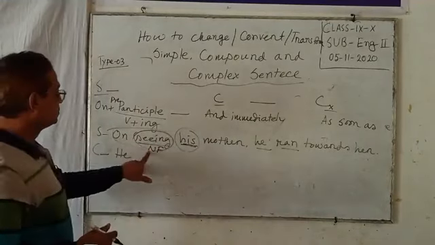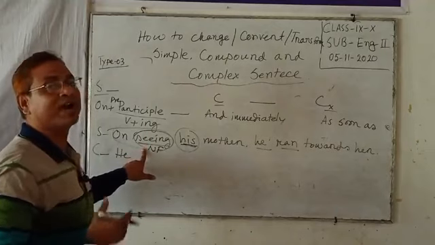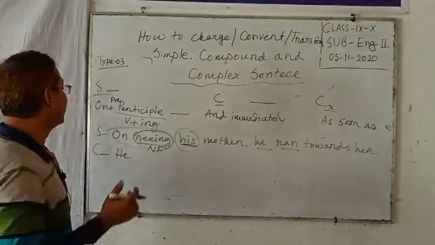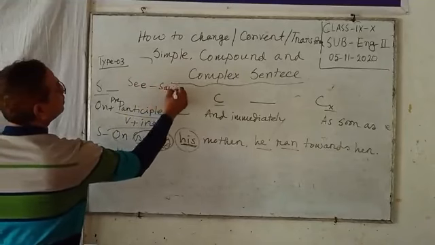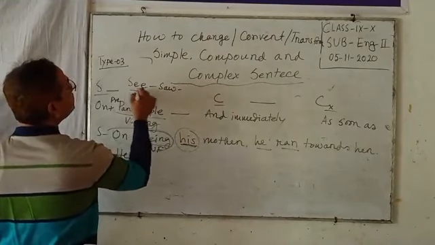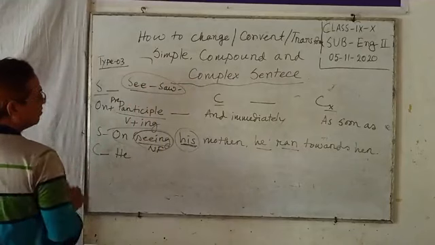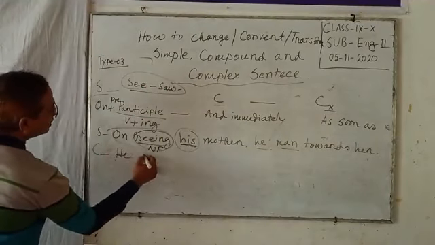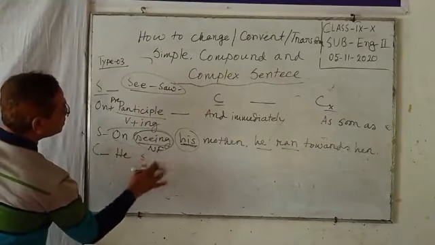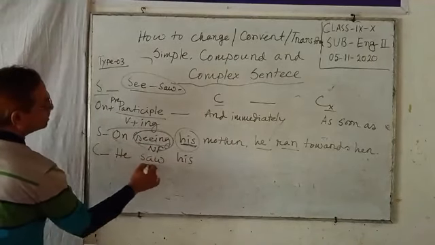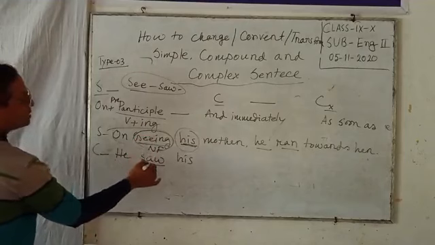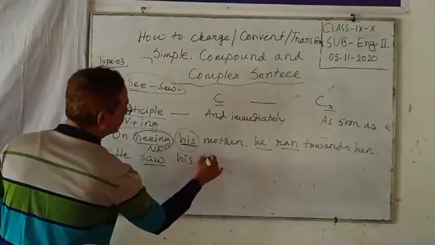We should change it into a finite verb: he saw. The non-finite verb changed into a finite verb. He saw his mother.